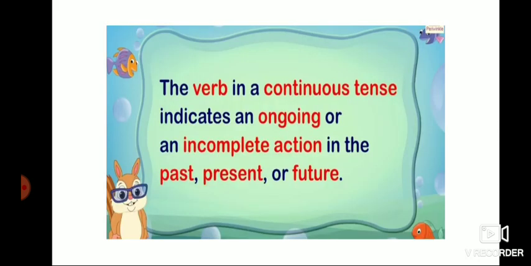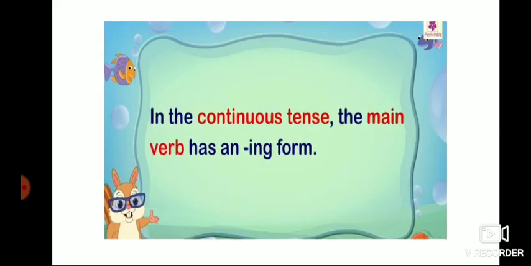The verb in a continuous tense indicates an ongoing or an incomplete action in the past, present or future. So for an ongoing sentence, happening now, you have to use continuous tense. In the continuous tense, you have to add ing with the main verb. You have to remember, for continuous tense you have to add ing with the main verb.